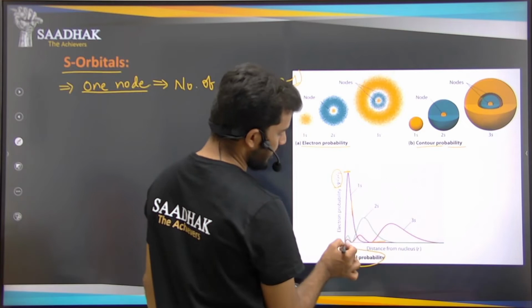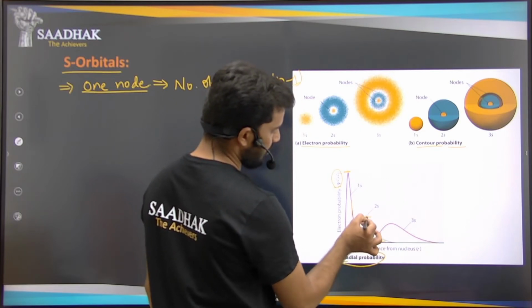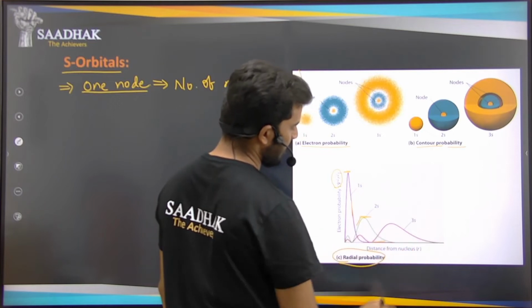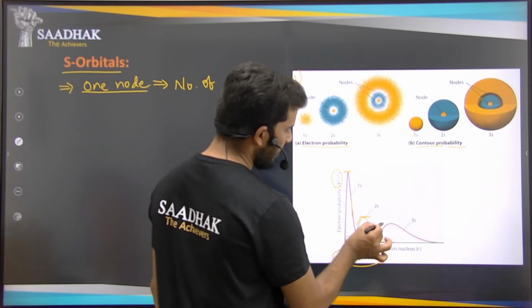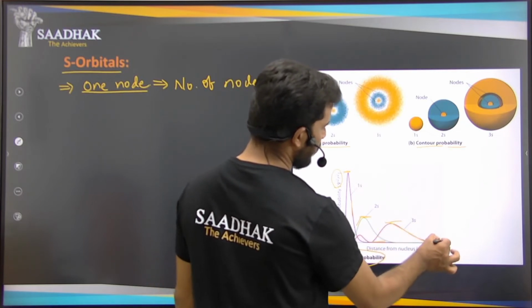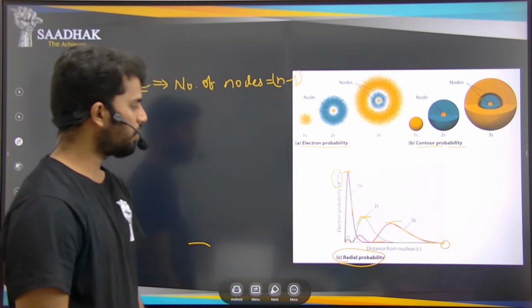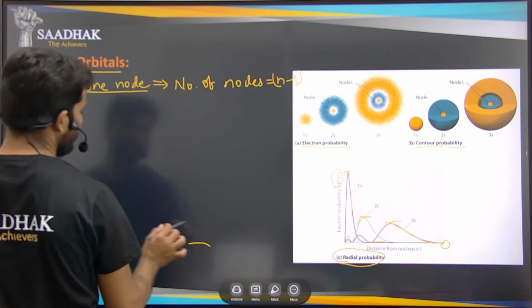Next, 2s: initially increasing, it achieves a maximum here and then decreases. And 3s slowly increases, achieves a lower maximum, and ultimately becomes 0. So these are the radial probabilities.